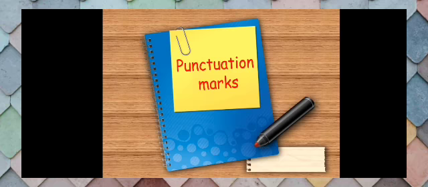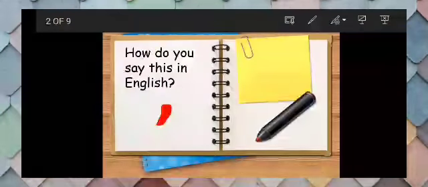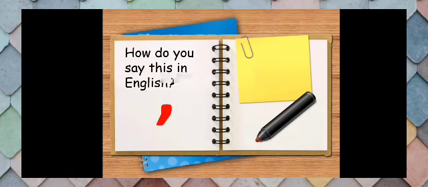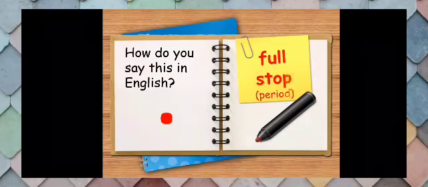So the first punctuation mark here is the comma, just like the example I gave you just now. That's why you need a comma in the sentence. Next is the full stop, or we can also call it a period.